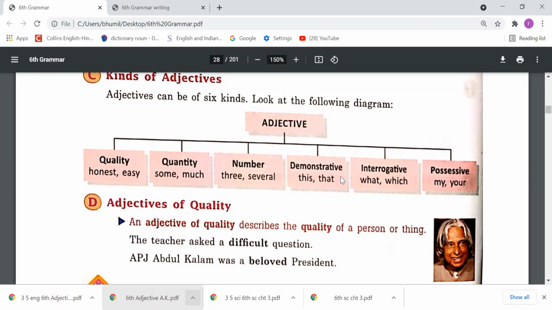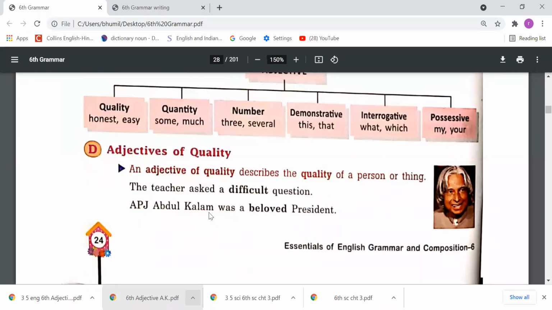Next, interrogative, which adjectives are used for asking questions, for making interrogation sentences. Those adjectives are called interrogative adjectives, like what, which, whose. What game do you want to play? So what has been used here as an adjective. Possessive, my, your, which adjectives show the possession. That's my pen, that's your house, right? So these 6 types of adjectives are there.